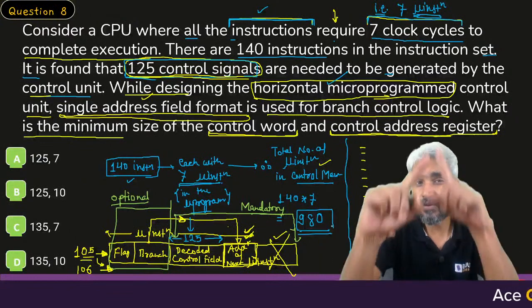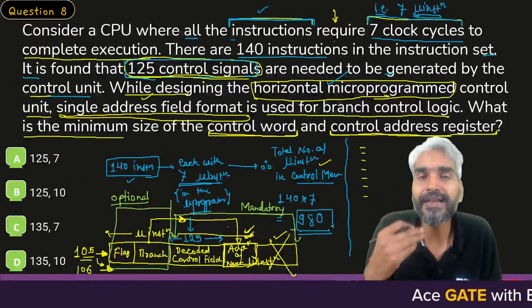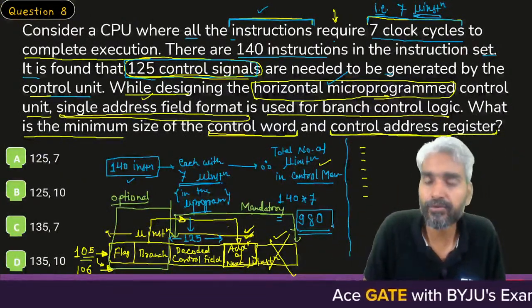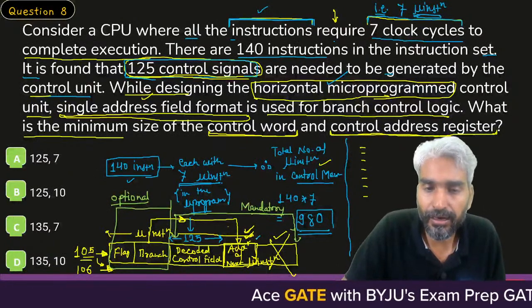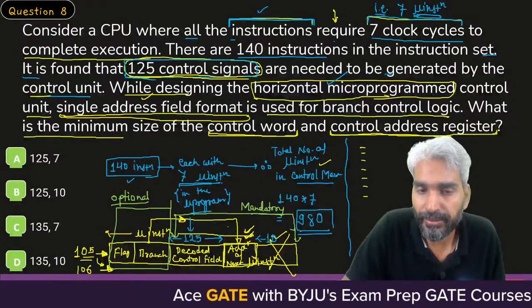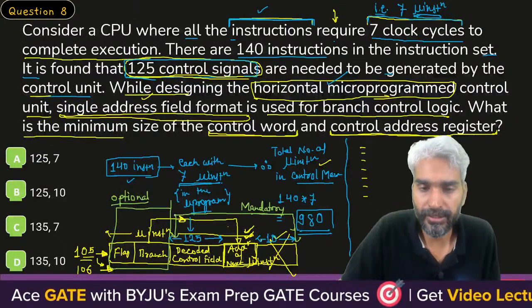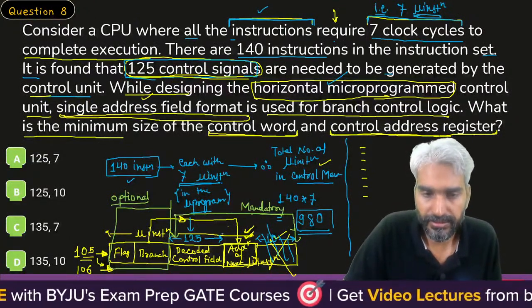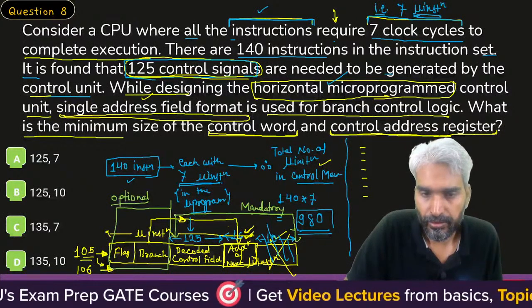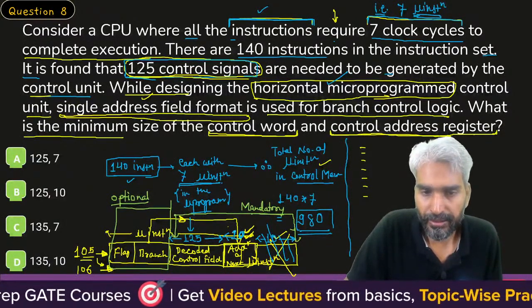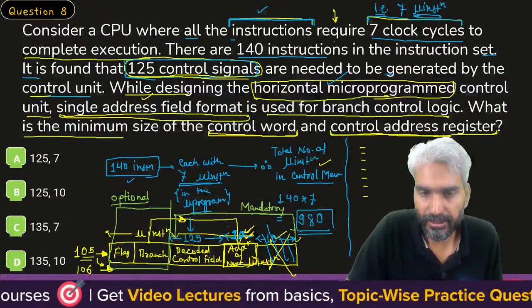So the size of control memory is 980 micro instructions. To identify 1 out of 980, how many bits will be required? Sir, 10 bits. To identify 1 out of 980 instructions, how many bits will be required?